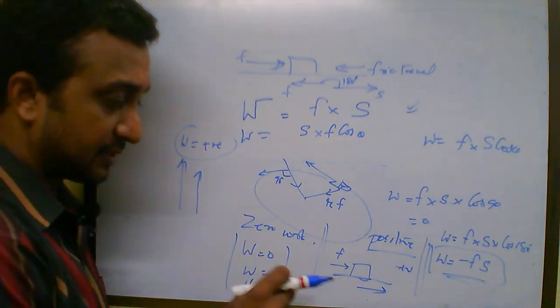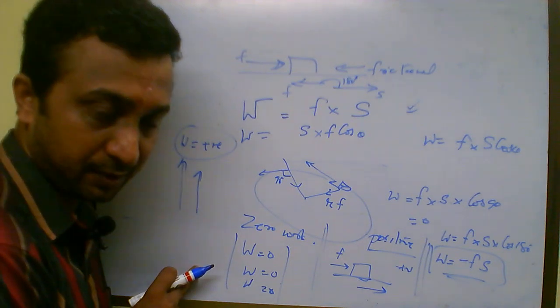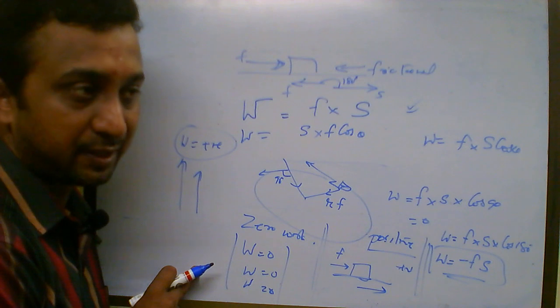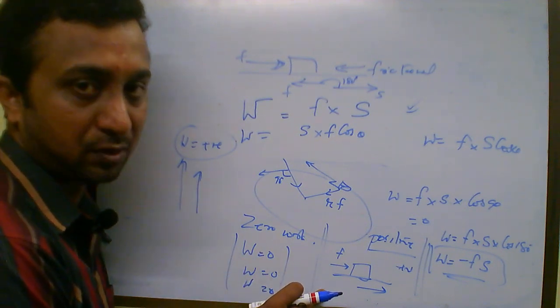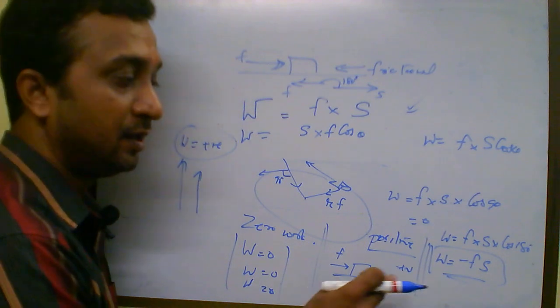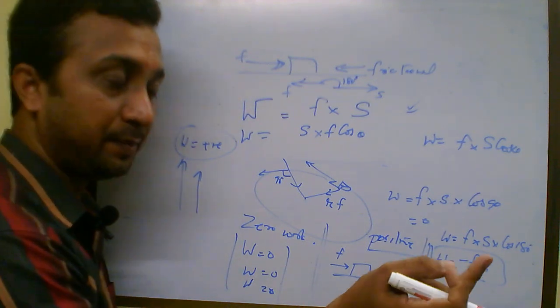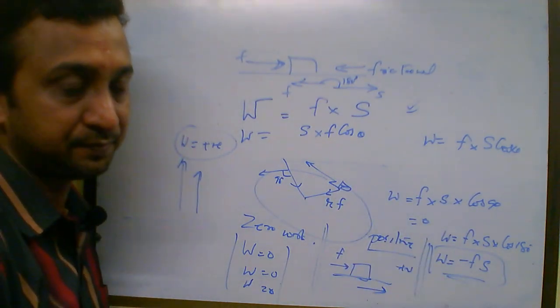So I have discussed three cases: for zero work, when there is no displacement, or when the angle between the force and the displacement is 90; positive work, when force and displacement occur in the same direction; and negative work, when force and displacement are just opposite to each other.